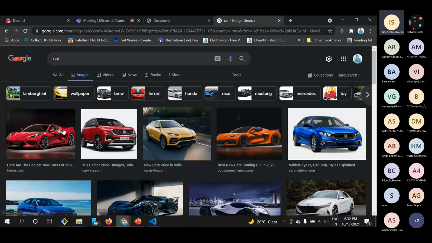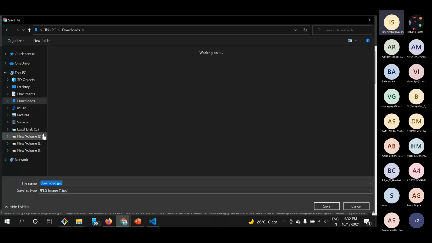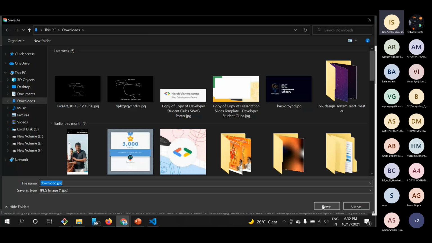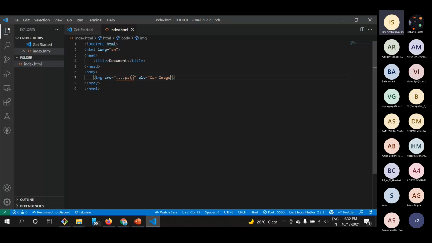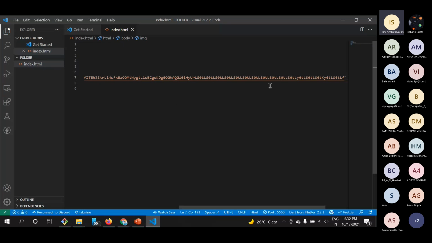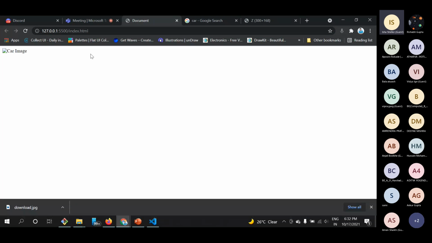We'll download any car image. If I take this, instead of saving, we can also use its public link, like this: open image in new tab. You can see that it is actually the base64 code of this image, which is not a path. If it is a base64, it will also be displayed.